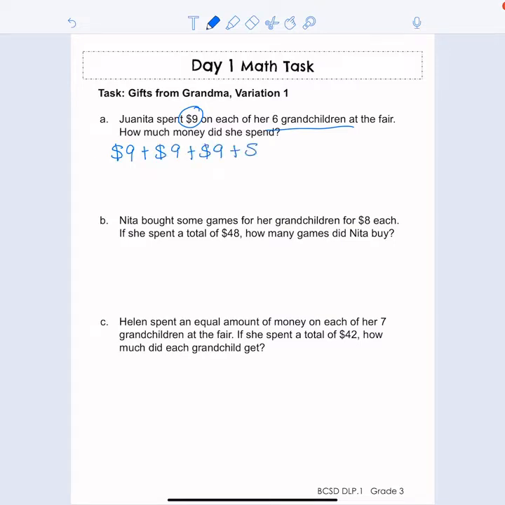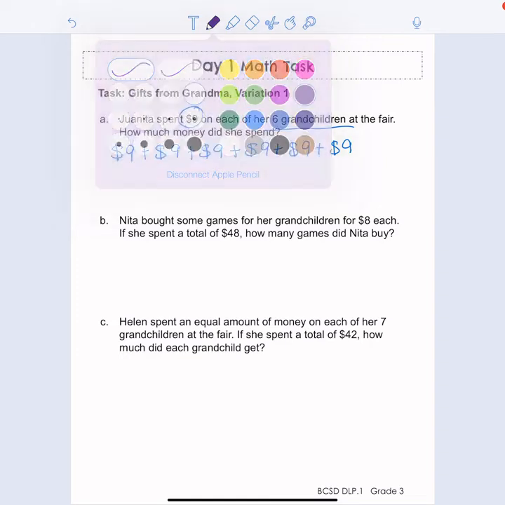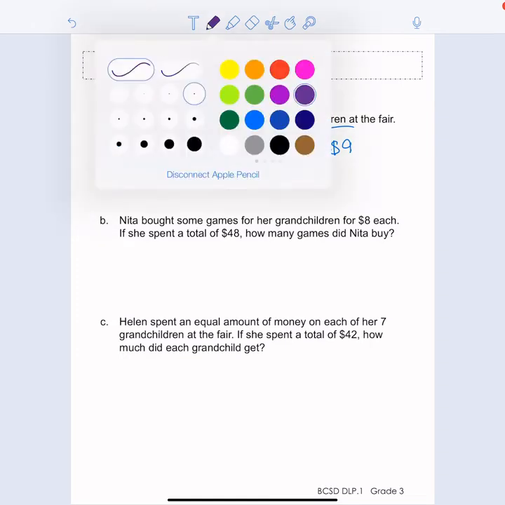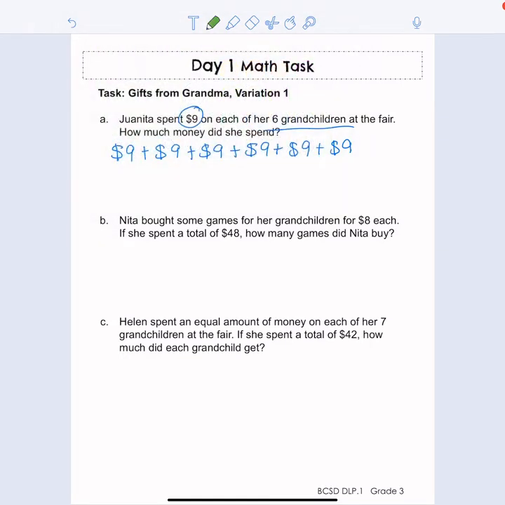Now, the danger with repeated addition is losing track of how many times we write that repeated number. So what I like to do, just to make sure that I have done it right, is I'll actually go back and count how many times I wrote the number. And it says right here, 6 grandchildren, so I'm looking for 6 9s. 2, 3, 4, 5, 6. All right, so I've got enough 9s there.